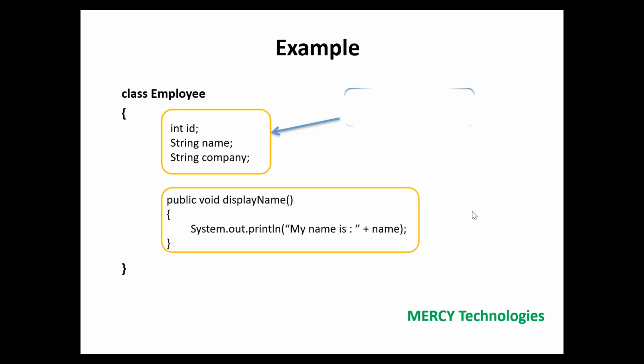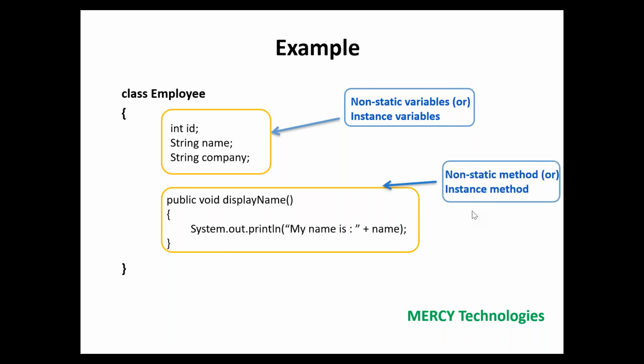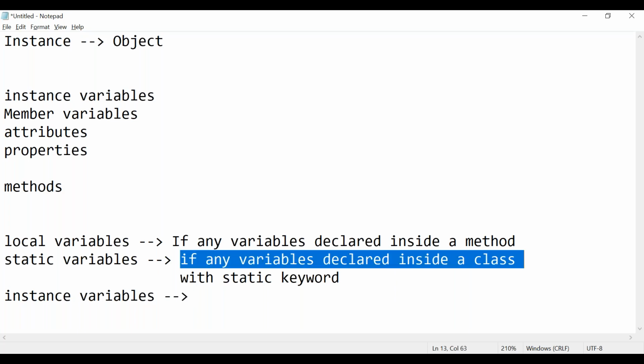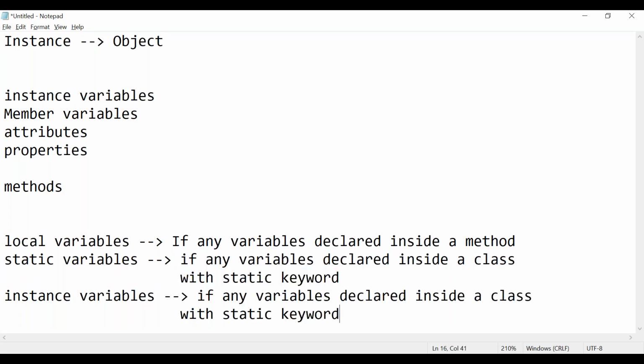So what is the variable we are seeing now? It is an instance variable or non-static variable. You can name it anything, both are the same, but it is better to say instance variables professionally. What is meant by an instance variable? If you define any variable inside a class without the static keyword, and not inside a method, that is called an instance variable.